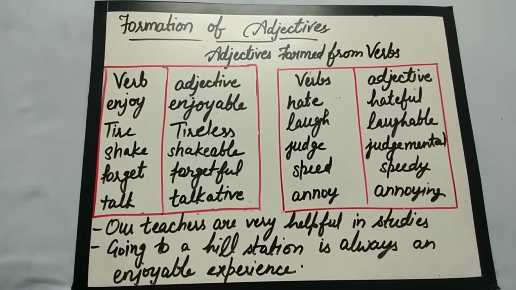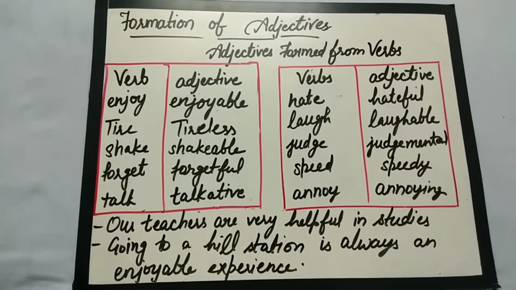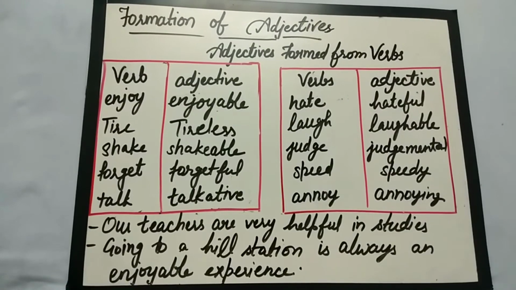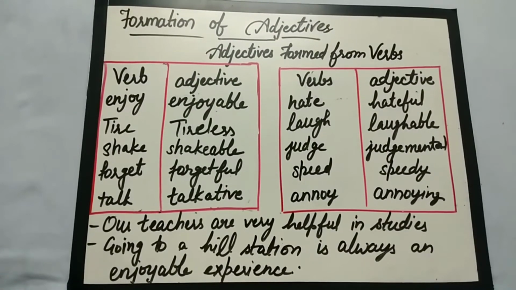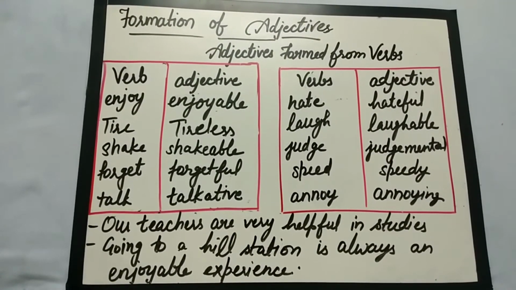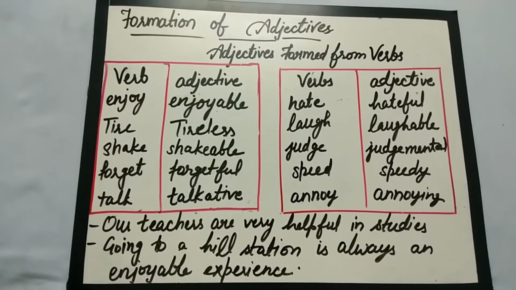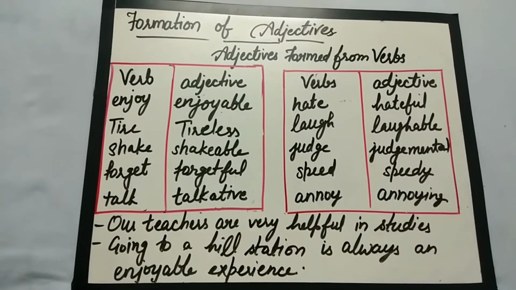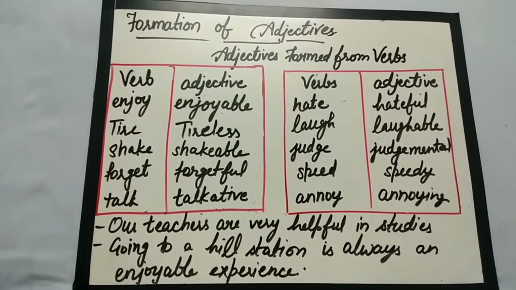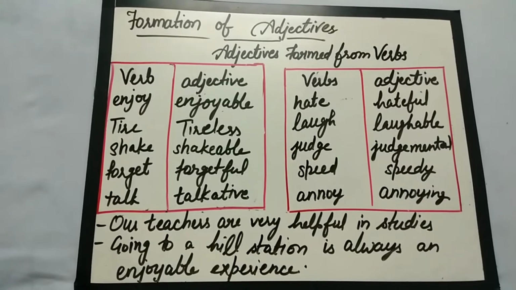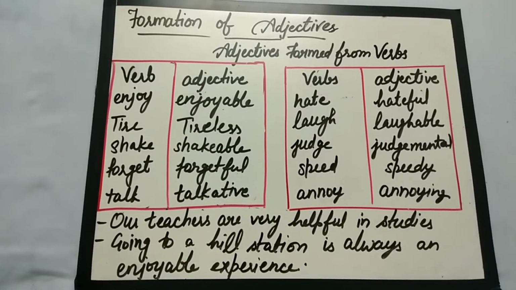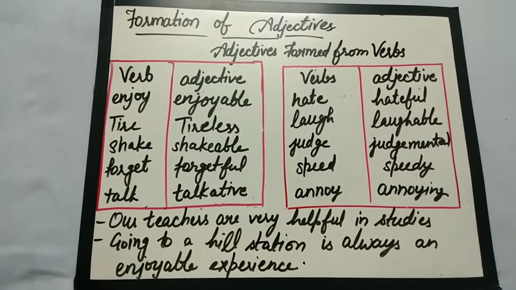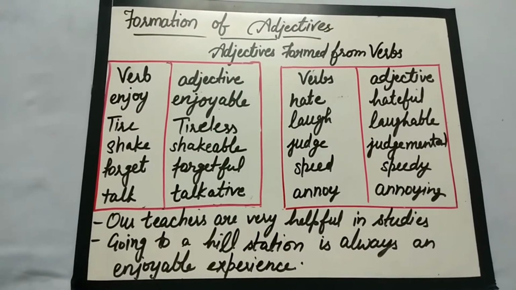Forget, forgetful. Talk, talkative. The person who talks a lot can be described as talkative. Similarly, hate, something is hateful. Laugh, laughable. Judge, judgmental. Speed, speedy. Annoy, annoying, and many more, such as help, helpful. Adjust, adjustable. See, which is able to be seen, is known as scenic. Observe means observatory.